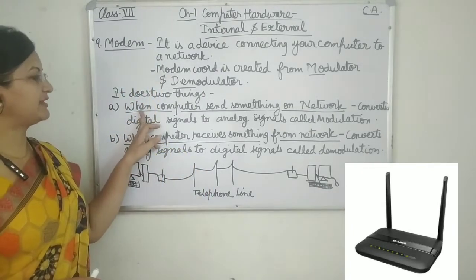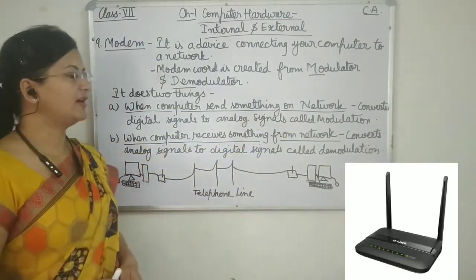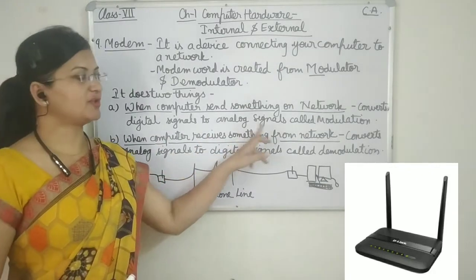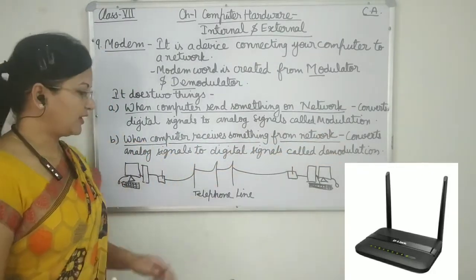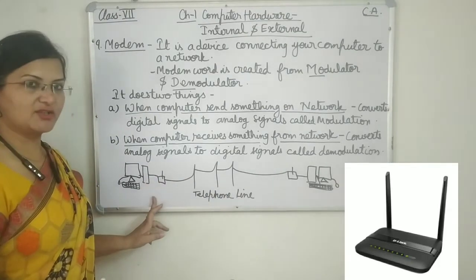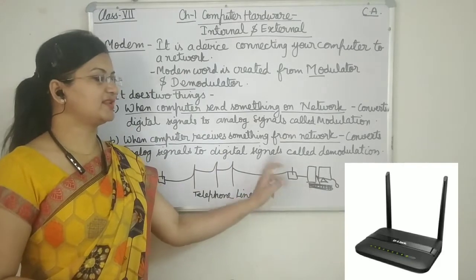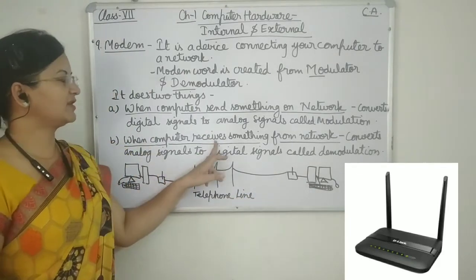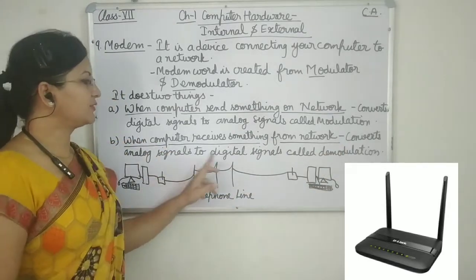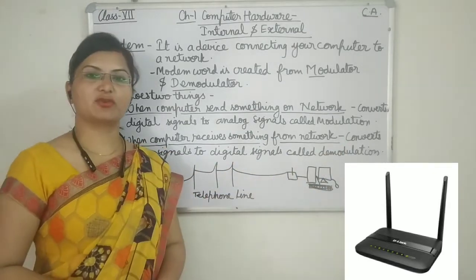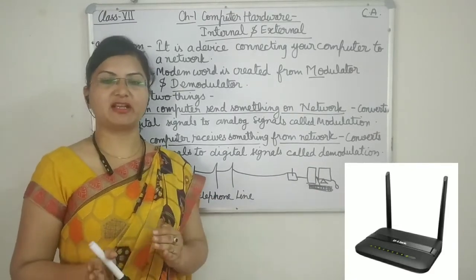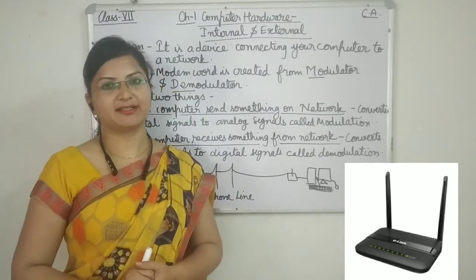So here once more we will see, when a computer sends something on the network, the modem will convert digital signals to analog signals, and this process is known as modulation. Whenever something is sent from here to the network, the modulation is going on. When the computer receives something from the network, the modem converts analog signal to digital signal, and that process is known as demodulation. So here demodulation occurs, that means analog signal to digital signal.